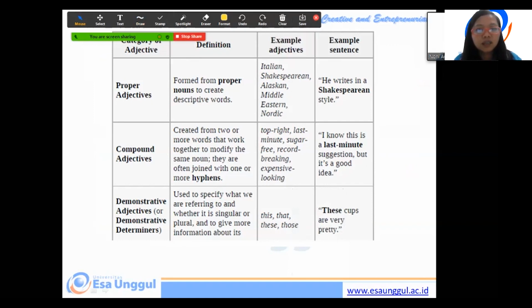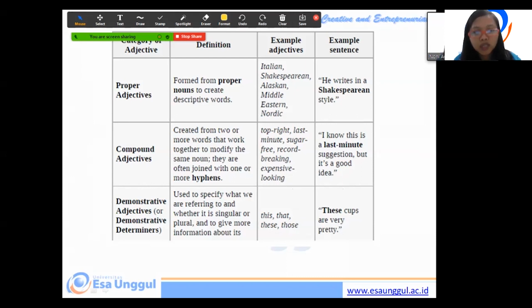This is kind of the adjective. So there are some categories of the adjective: proper adjective, for example, like Italian, Indonesian, and then some words of the adjective, we call that a compound adjective. Compound is gabungan. So there are some words and then mostly joined with hyphens.